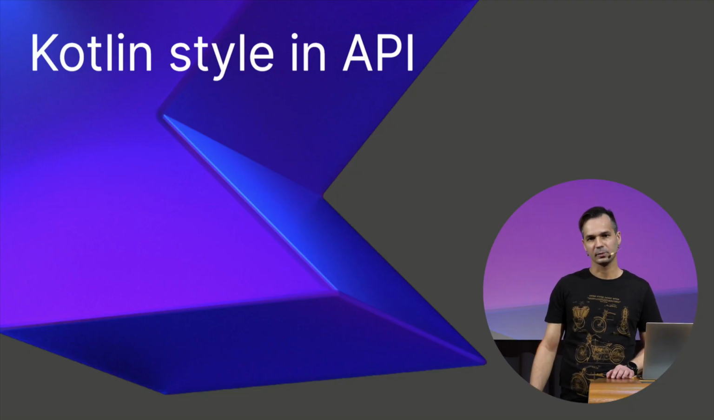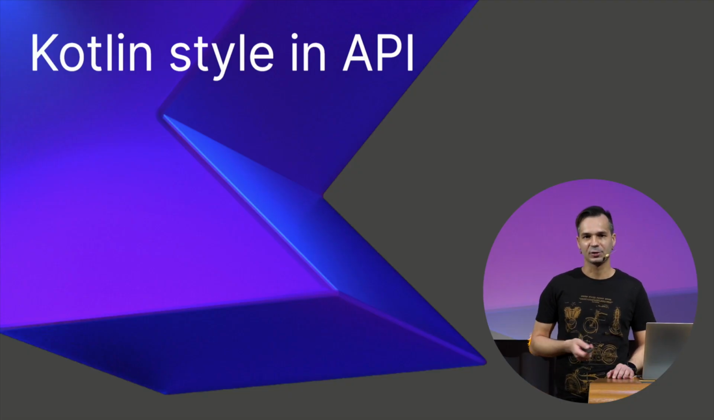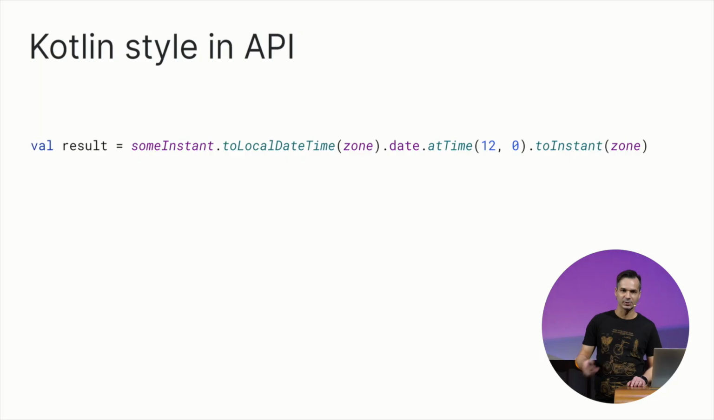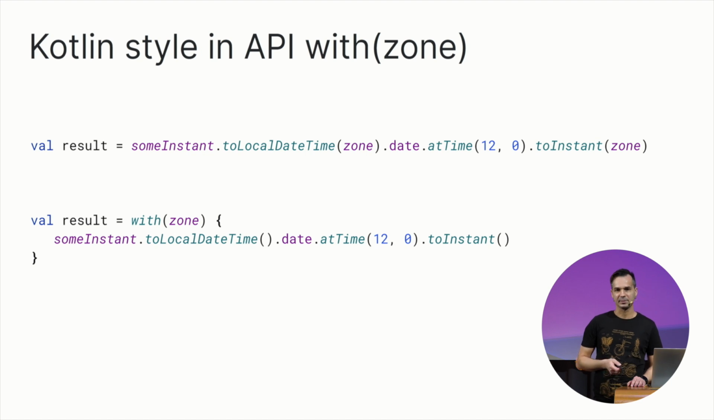Now I'd like to show you how Kotlin language features help us to design aspects of the datetime API. For example, when you do a lot of conversions from an instant to local datetime and back, you may notice that constantly passing the time zone parameter becomes repetitive. What can we do about it in Kotlin? We can extract that time zone to a context as an implicit receiver with our scope function with, and now call toLocalDateTime and toInstant without passing that time zone explicitly because it's taken from the context.